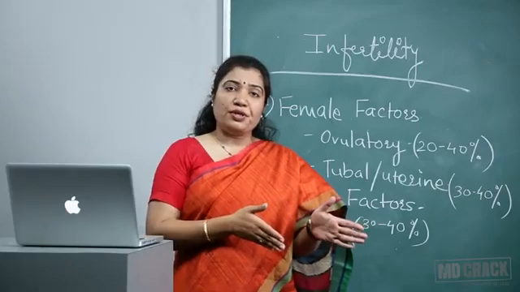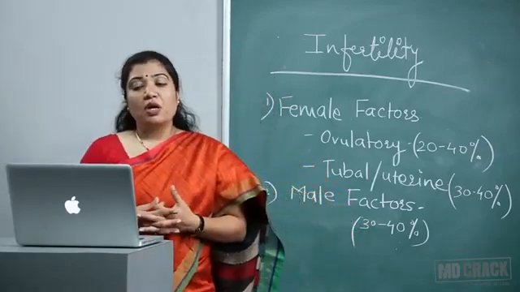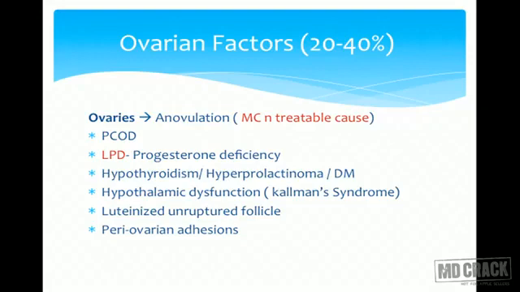Luteinized unruptured follicle. Again, luteal phase defect and anovulation. Periovarian adhesion. There would be ovulation, but because of these adhesions, either the ovum is not getting released, or maybe the tubes are unable to pick up the released ovum. So these are ovarian factors which will lead to infertility very commonly.